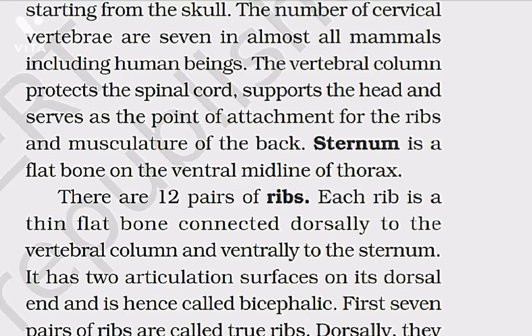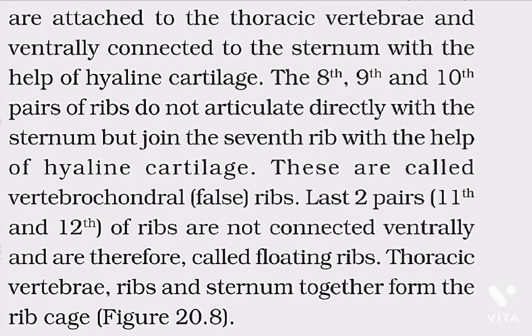Sternum is a flat bone on the ventral midline of thorax. There are 12 pairs of ribs. Each rib is a flat, thin bone connected dorsally to the vertebral column and ventrally to the sternum. It has two articulation surfaces on its dorsal end and hence called bicephalic. First 7 pairs of ribs are called true ribs. Dorsally, they are attached to the thoracic vertebrae and ventrally connected to the sternum with the help of hyaline cartilage.